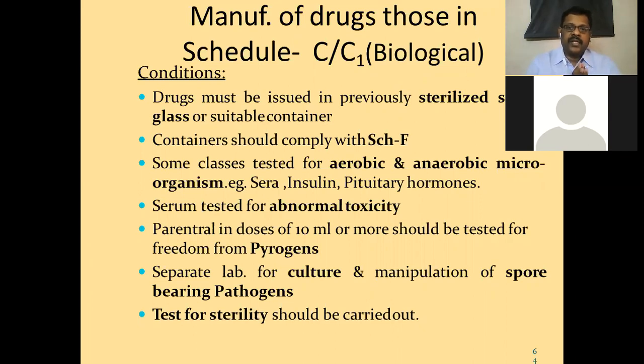So, for drugs under the C, C1 category, the manufacturing license will be issued for products in previously sterilized, sealed glass or suitable containers. So their storage facility, their procurement details, sterilization records, all will be inspected. Containers should comply with Schedule F. Schedule F specifies what is the pack size of the product, how it should be stored. So that condition should be specified here, satisfied here.